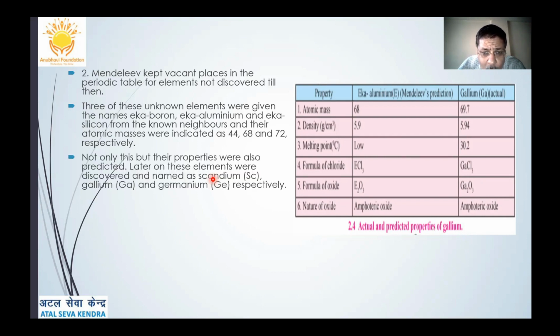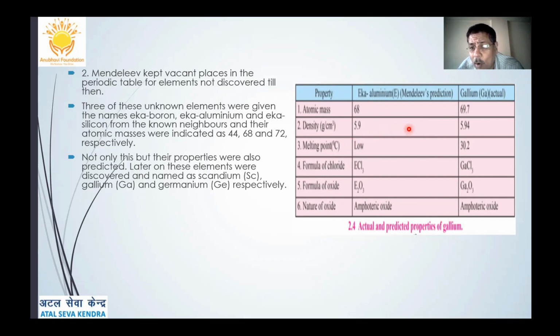Not only this, he also predicted the properties of these elements, and now these elements have been discovered and are named scandium, gallium, and germanium. Eka boron is scandium, Eka aluminium is gallium, and Eka silicon is germanium, respectively.